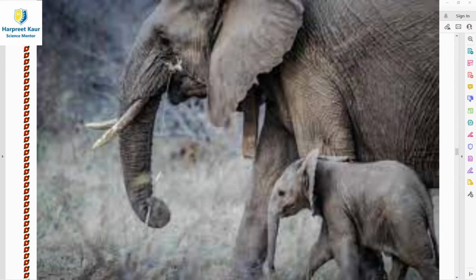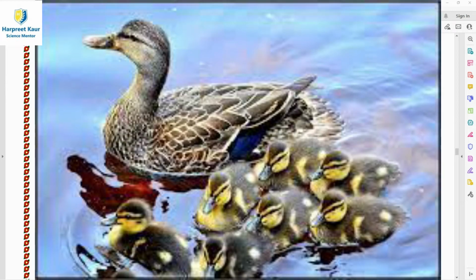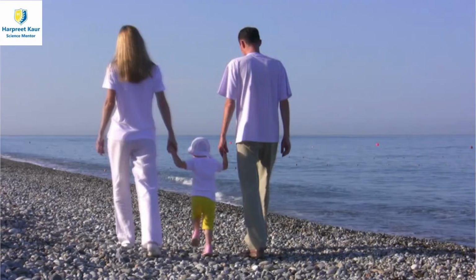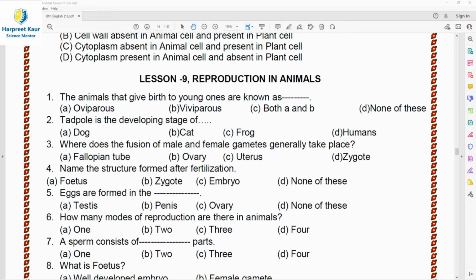And children, reproduction is essential for the continuation of a species. So think what would happen if organisms did not reproduce. In such a situation, after the death of an organism, there would be no organisms left on the earth. So that particular species will perish. So the process of reproduction ensures continuity of life on earth.